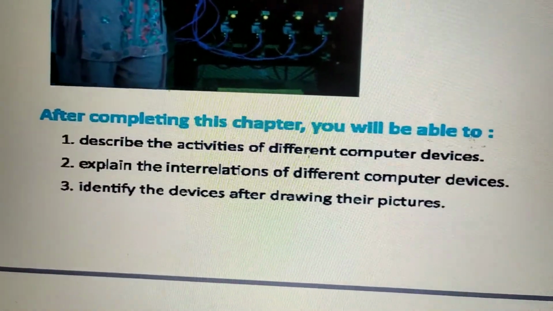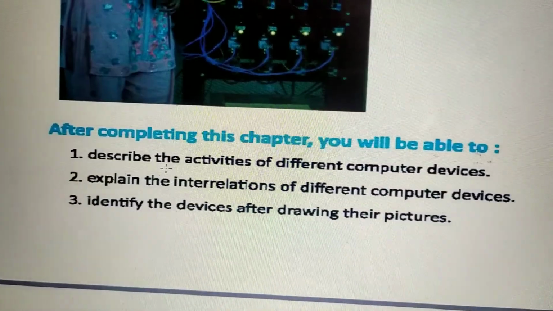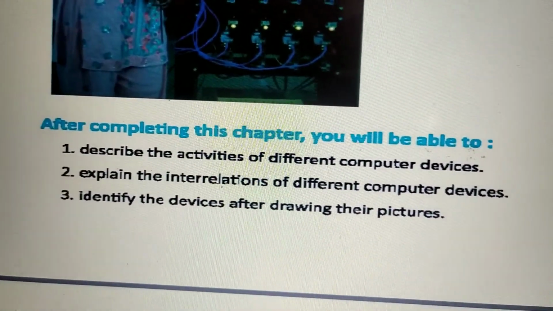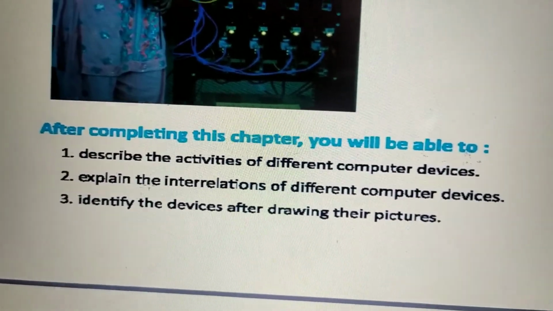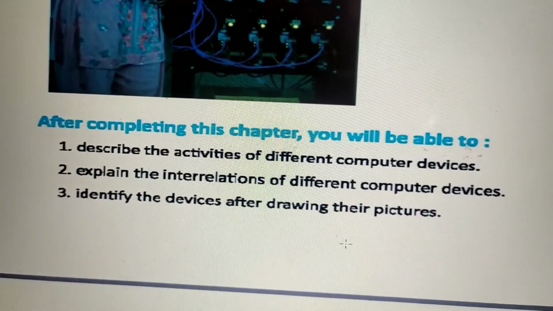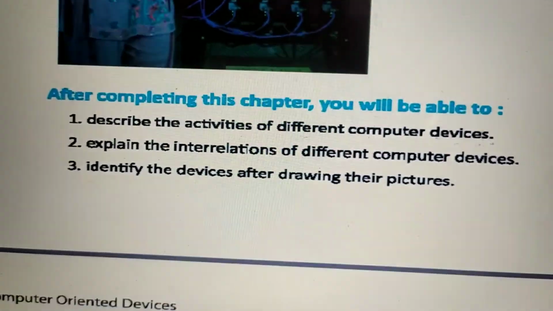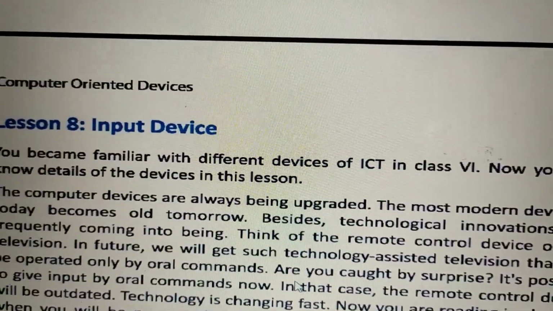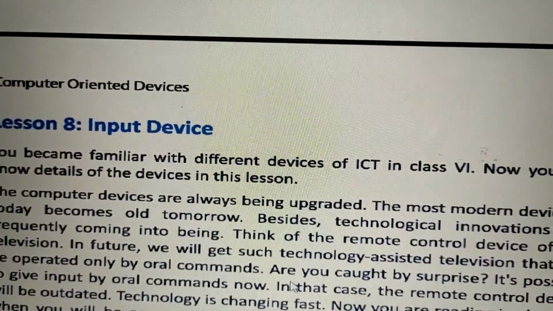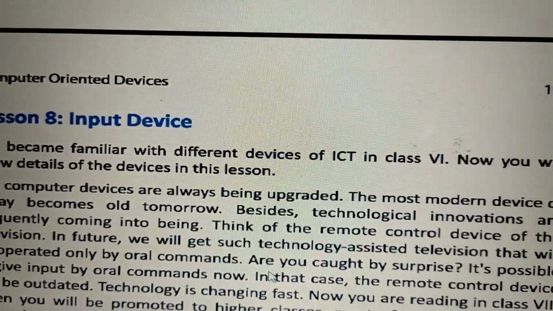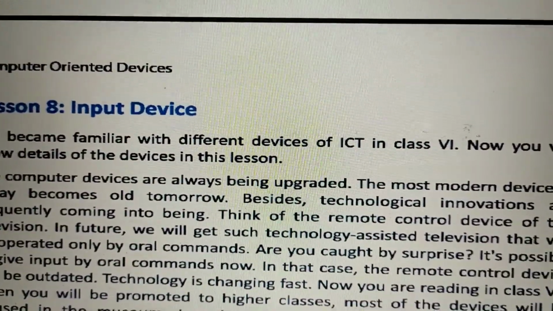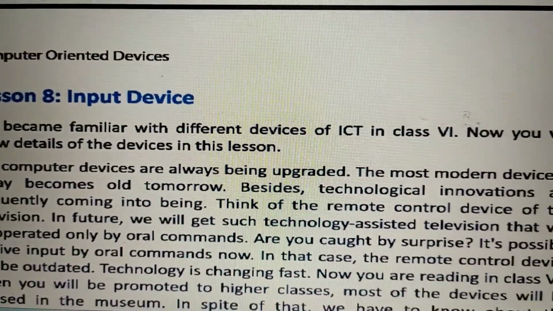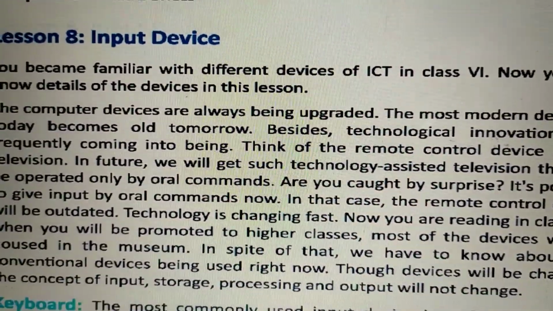After completing this chapter, you will be able to describe the activities of different computer devices, explain the interrelations of different computer devices, and identify the devices after drawing their picture. Input devices. Boys, in class 6, you were all familiar with some input devices, isn't it? Now we will know the details of these devices. Okay, boys. So let's see.